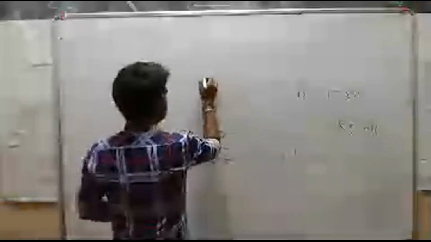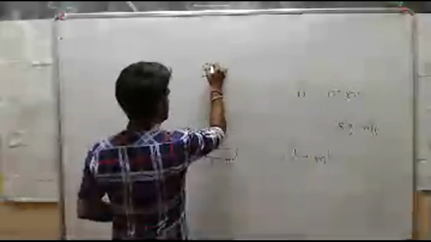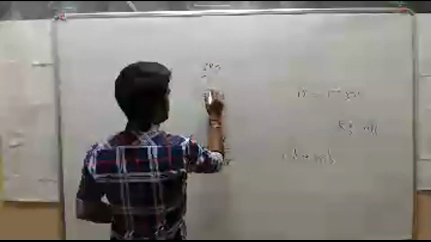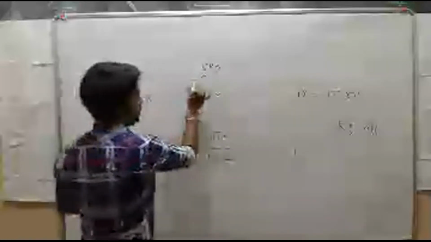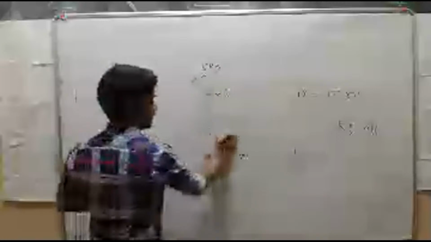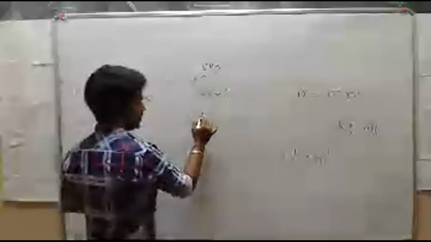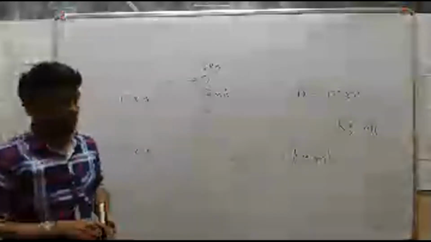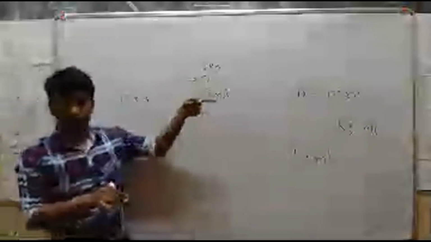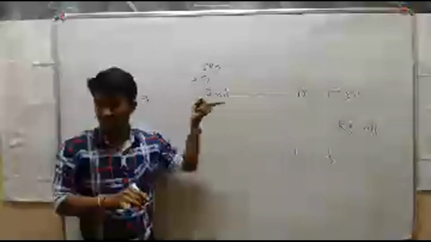Why? Say one object has mass 5 kg and it is moving with 2 meter per second. Now you apply force. See, that object is moving, so this is position A. You apply force in this direction.